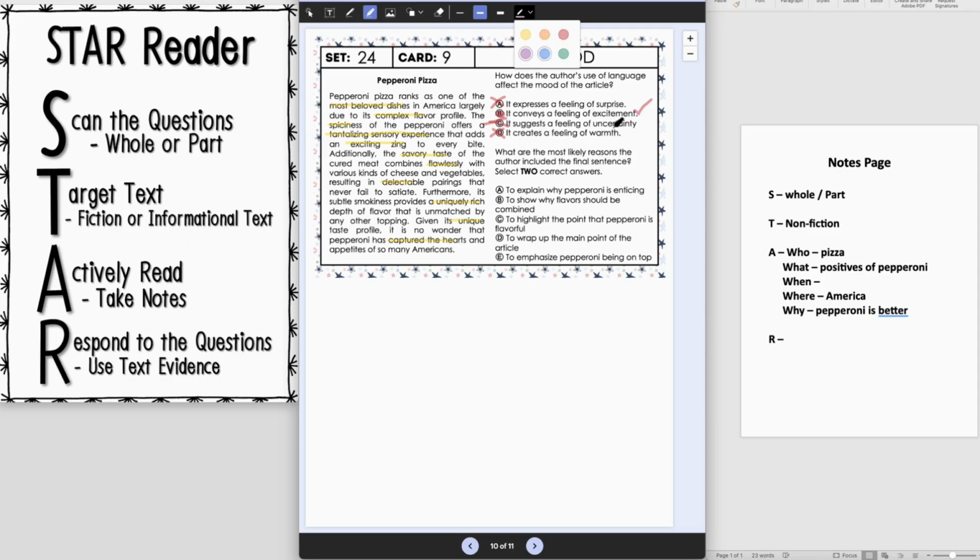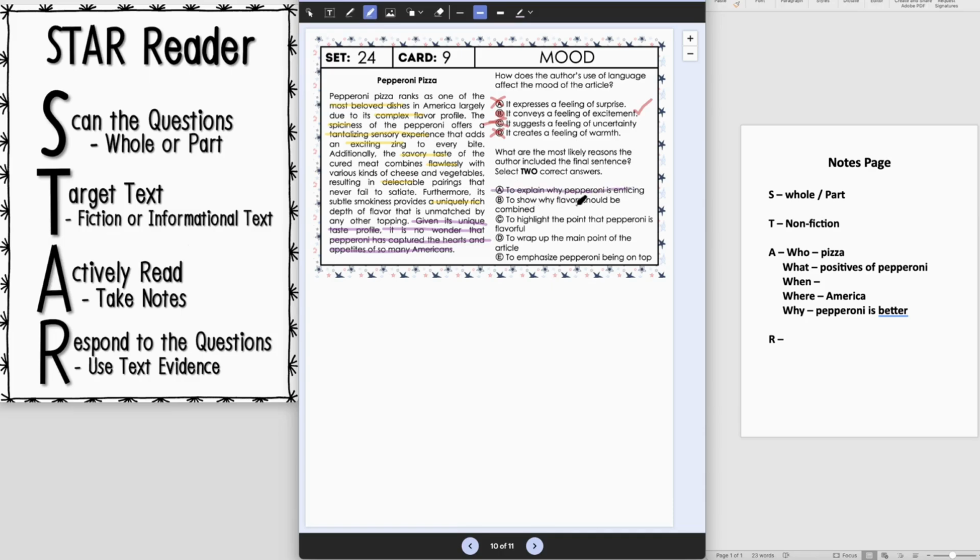All right, let's move on to the next question here. What are the most likely reasons the author included the final sentence? Okay, so we're going to go back and just look at the last sentence here. Given its unique taste profile, it is no wonder that pepperoni has captured the hearts and appetites of so many Americans. So why is that important? Is it included to explain why pepperoni is enticing? Well, I don't think so because the explanations are coming up here.